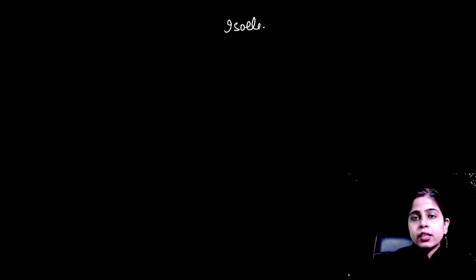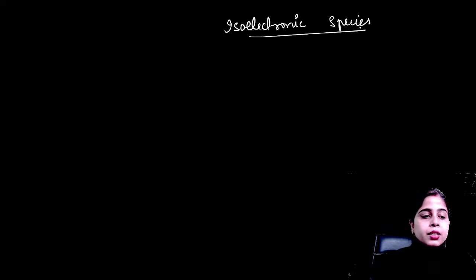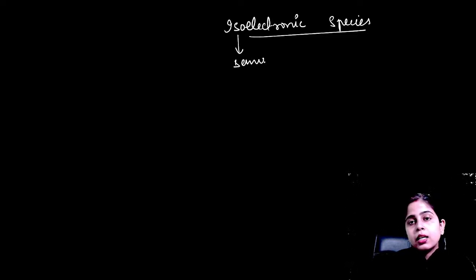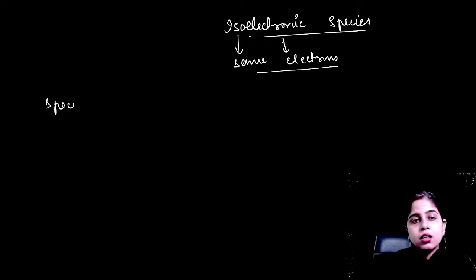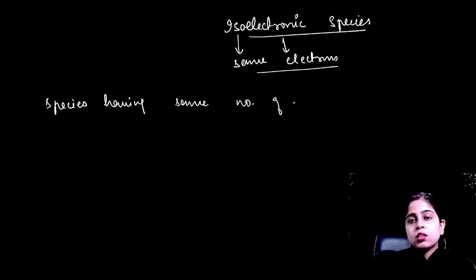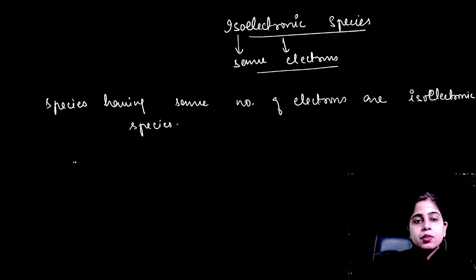So isoelectronic species. What is the meaning of this isoelectronic species? Basically iso means same. Electronic means electron. Those species will be termed as isoelectronic species which have same number of electrons. So species having same number of electrons are isoelectronic species. Let's understand this with an example.